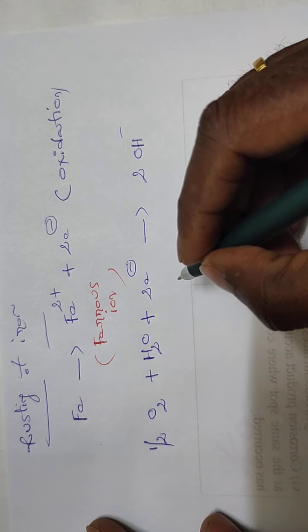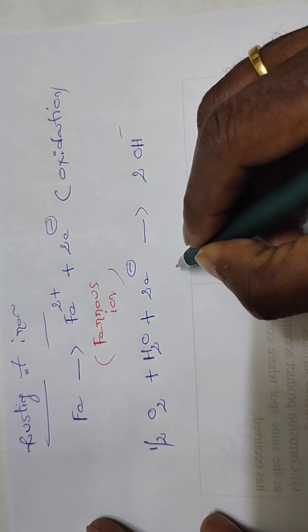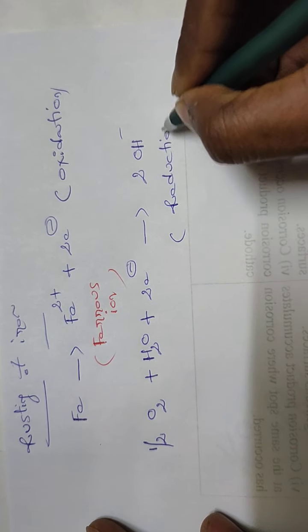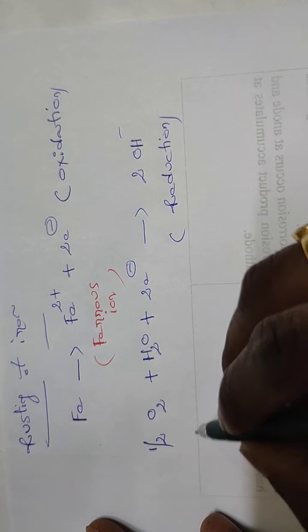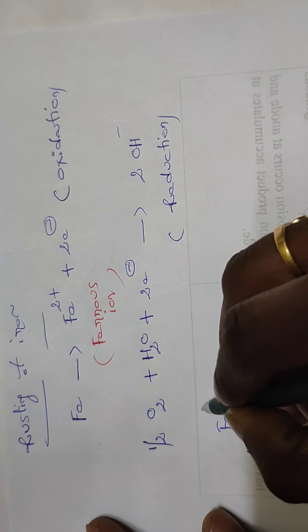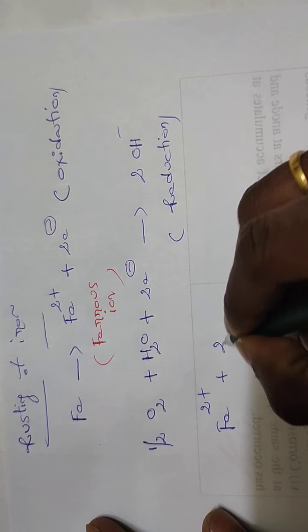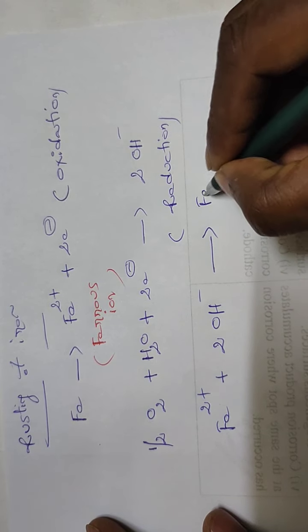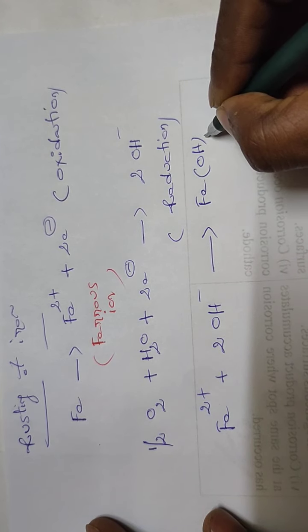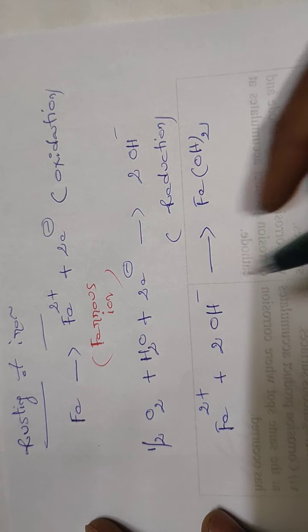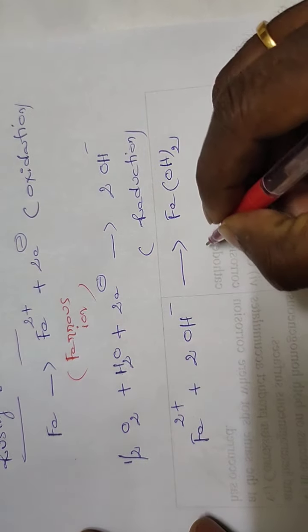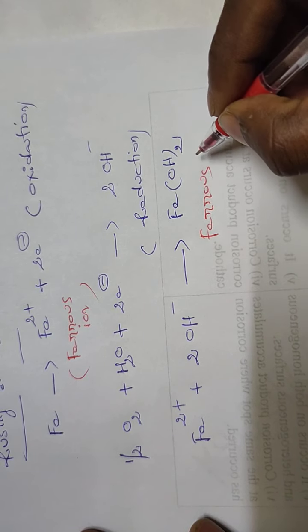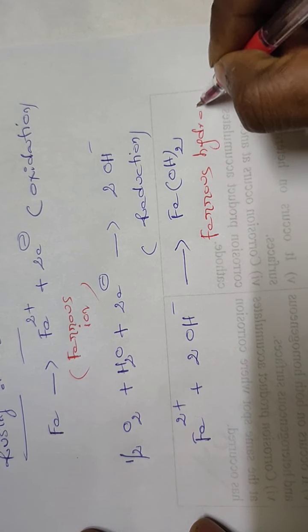It is the reduction reaction. Then Fe2+ and 2 OH- combine to form Fe(OH)2, ferrous hydroxide, because the oxidation state of iron is +2.